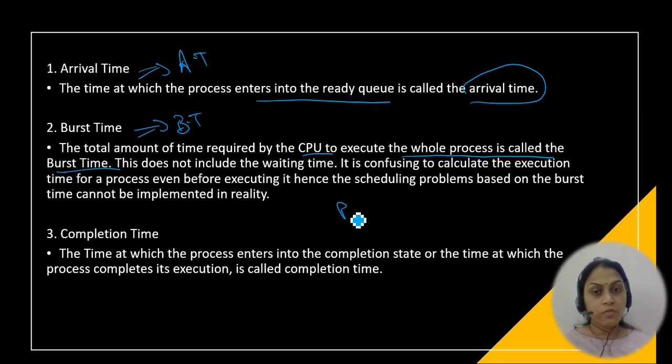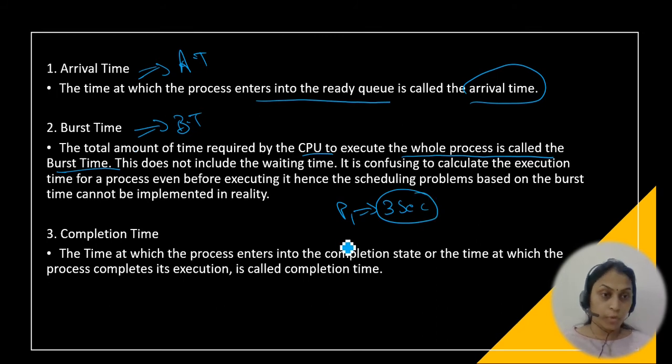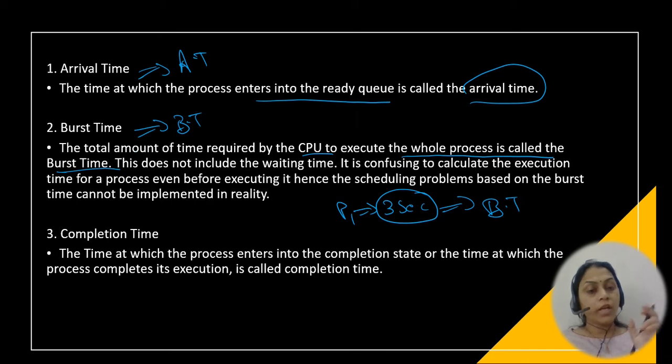Suppose the process P1 requires 3 seconds to execute the program. Okay, to execute that process, the CPU requires 3 seconds. Then this is the burst time. The total amount of time the CPU requires to complete that whole process, we call it the burst time.